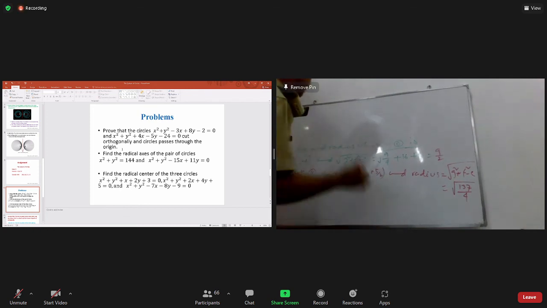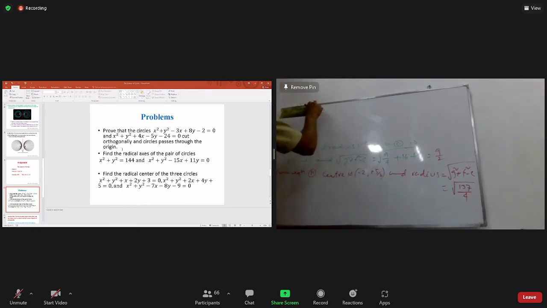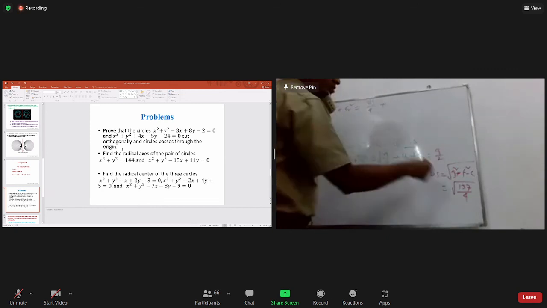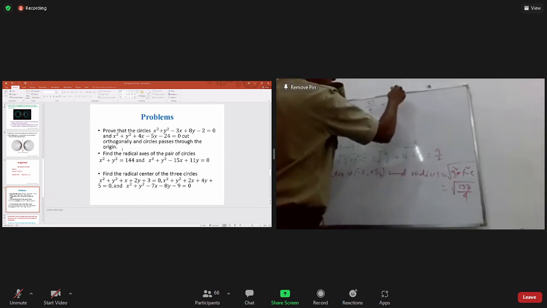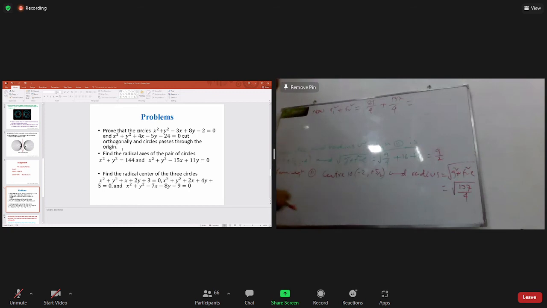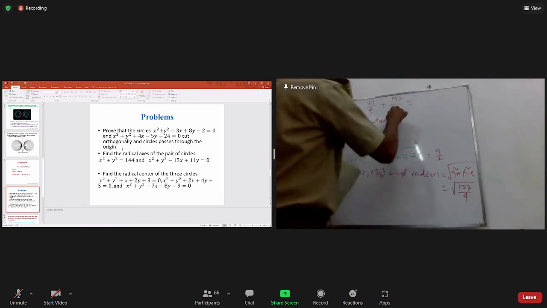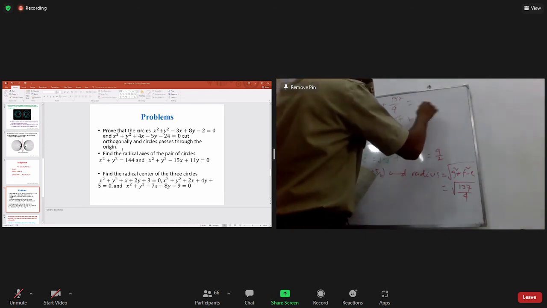Yeah. Now, R1 square plus R2 square. It is 1/4 plus 137 by 4 result. Again, the distance between the centers of both circles.